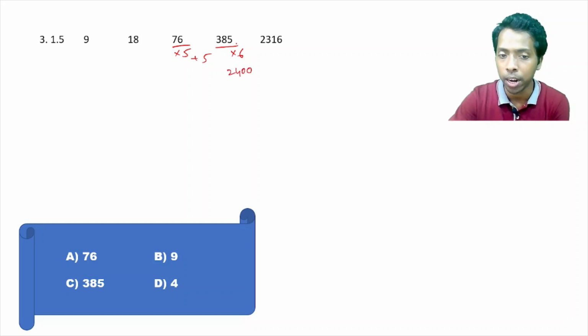But this is not 400. It is 15 less. So 15 into 6, that is 90. So this number should be subtracted by 90. So this is 2310 and plus 6, right? This satisfies the condition here, right?